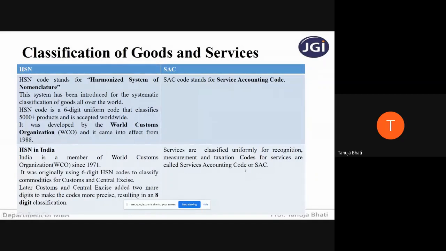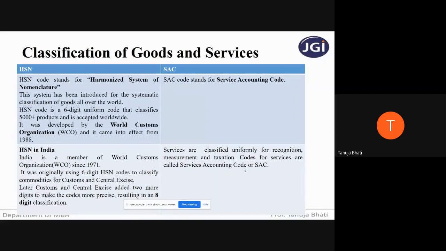So students, is this clear? Under GST, there are two types of code. HSN is given for all the products, goods, and SAC is a code given for all the services. Based on HSN and SAC, you can find out the rate of GST applicable to a particular product or service. This is all theoretical that I have explained. Let me practically show you how you can get to know the HSN of any particular product or the SAC of a particular service.